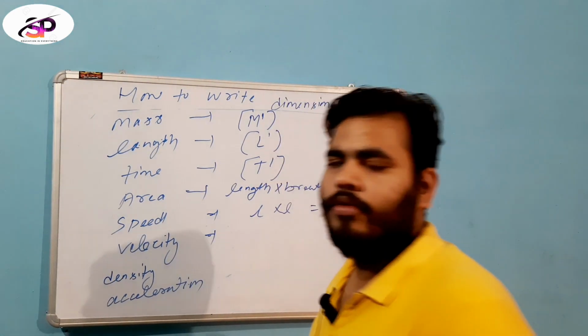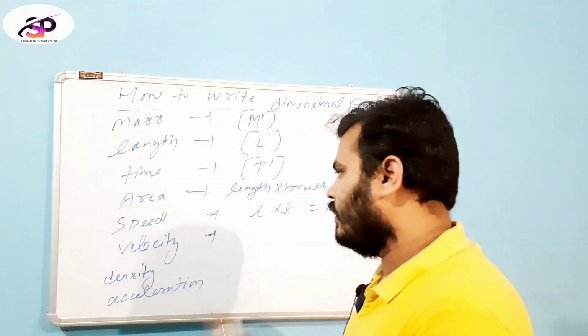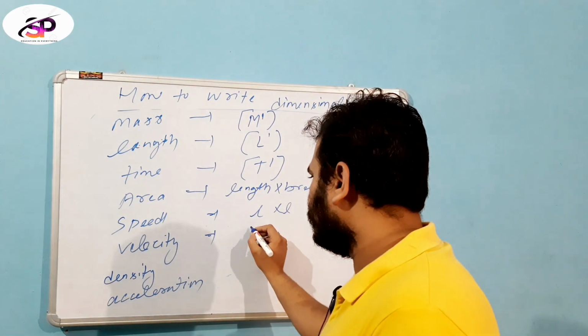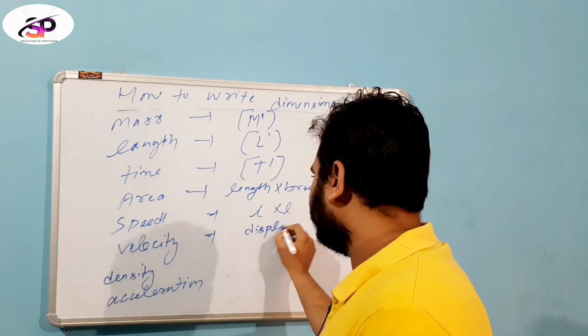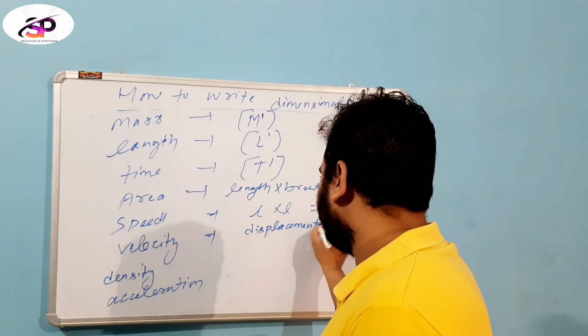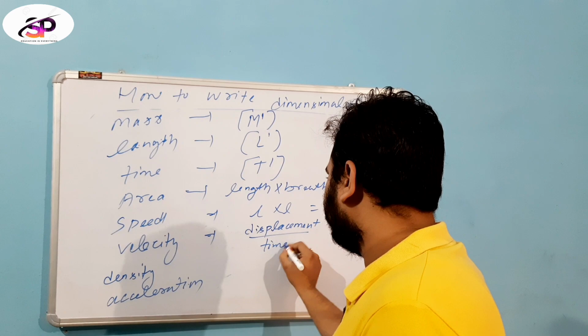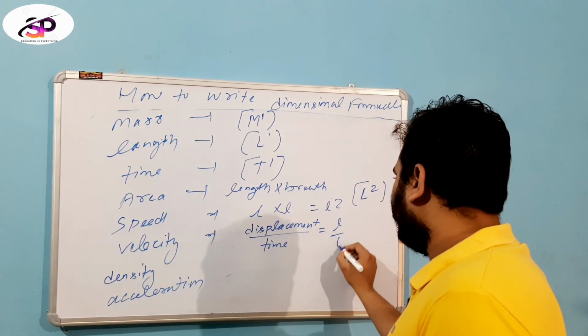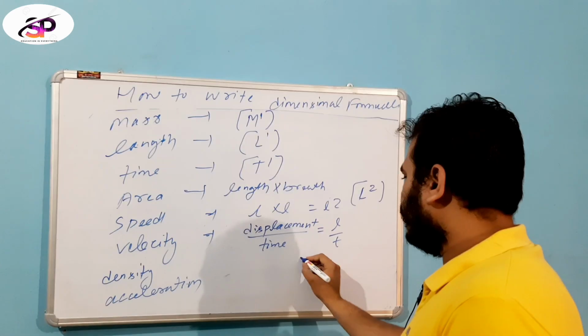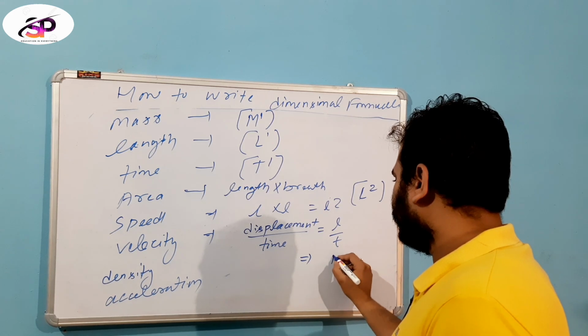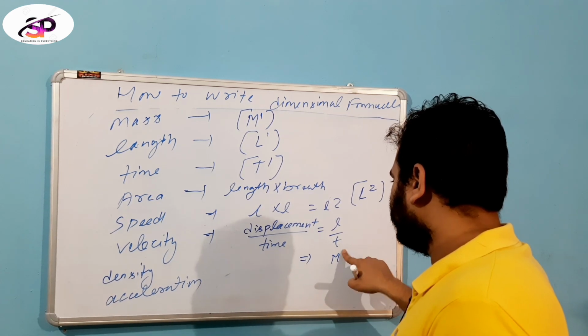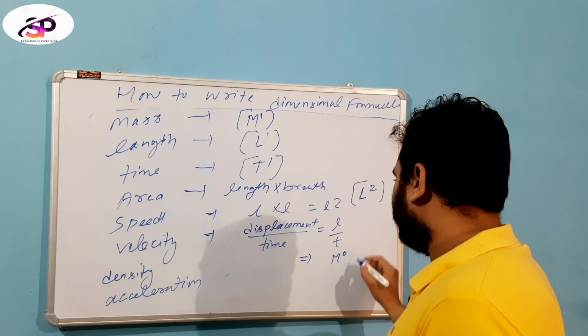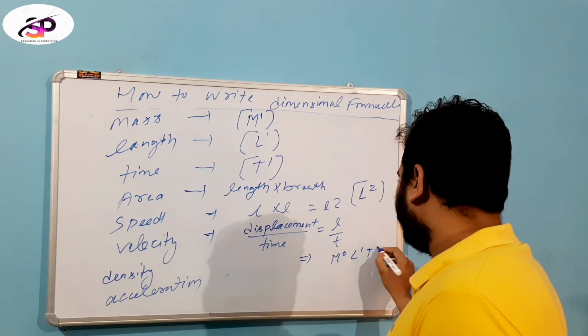Velocity: first I write the mathematical equation for velocity. Velocity is displacement per time, that means L by T. Then in the dimensional formula we write M0, because mass is not present in this physical quantity, L1 T minus 1.